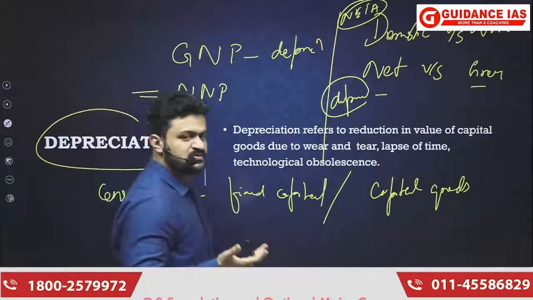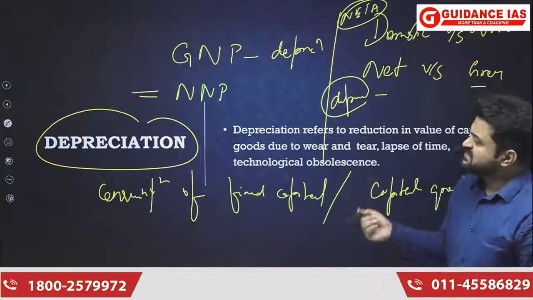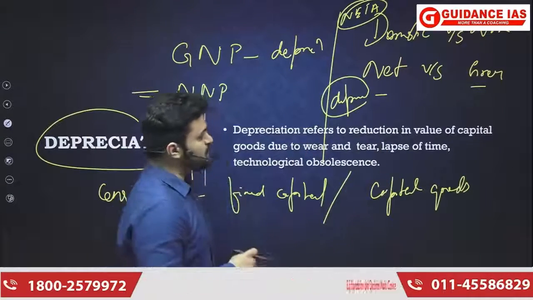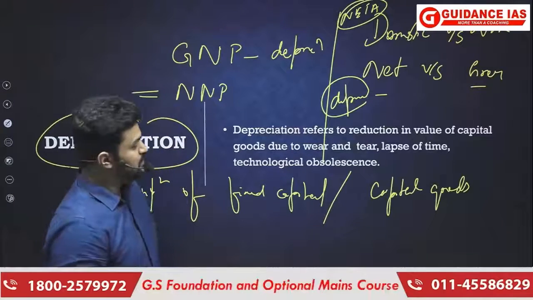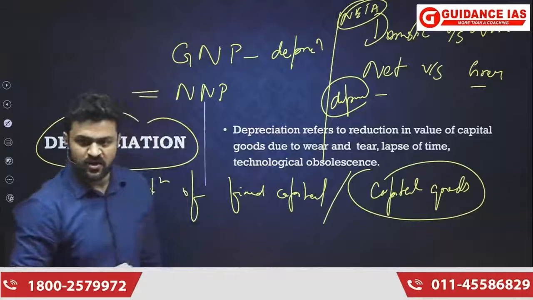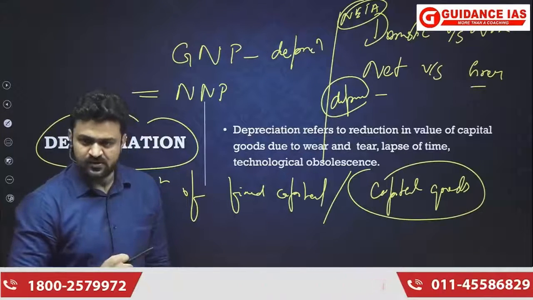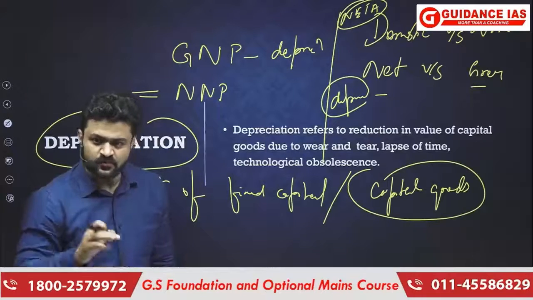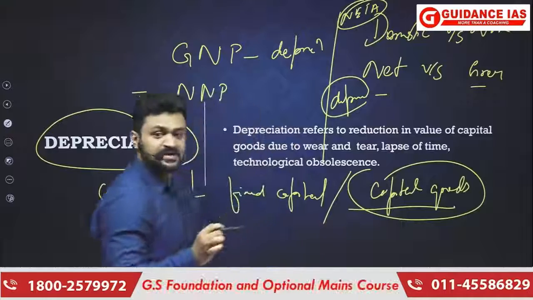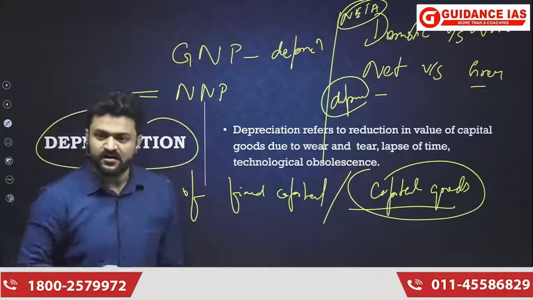So your vehicle is also undergoing wear and tear, but we are not going to consider the depreciation in that vehicle. We are going to be concerned about the depreciation, that is wear and tear, in the capital goods, that is the machinery which is used in the process of production. Why? Because we are concerned about the process of production, and your vehicle is not involved in the process of production. It is the machinery that is manufacturing the goods that we are concerned about.